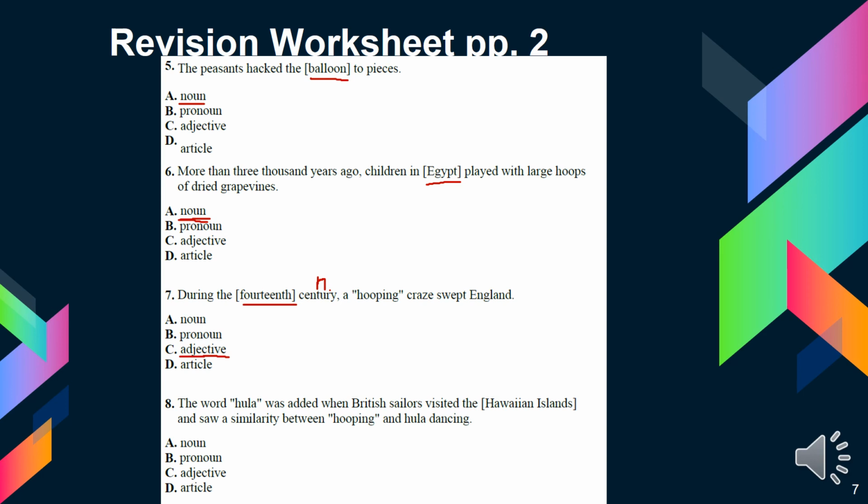So, what about this word Hawaiian Islands? Notice that we want to figure out the two words together, not Hawaiian only. Hawaiian Islands. So, is this a place? These are islands in the Pacific Ocean, Hawaii. Yes, a place. So if the word is a name of a place, what is it? Definitely it's a noun. Let's move to the last page.